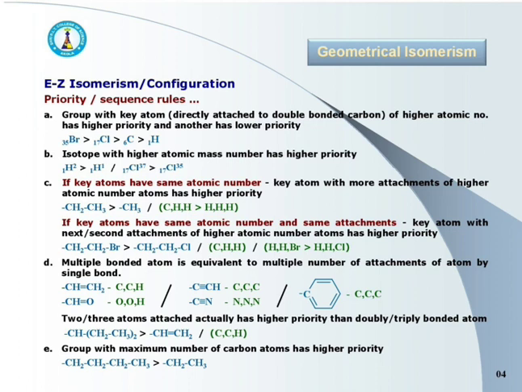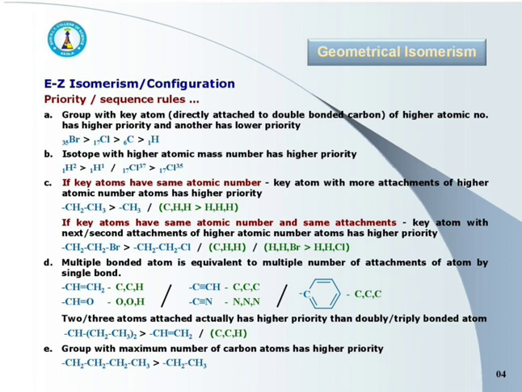Consider ethyl and methyl groups. The ethyl group has higher priority than the methyl group because in the ethyl group the key atom, carbon, has attachments carbon, hydrogen, hydrogen with atomic numbers 6, 1, 1.